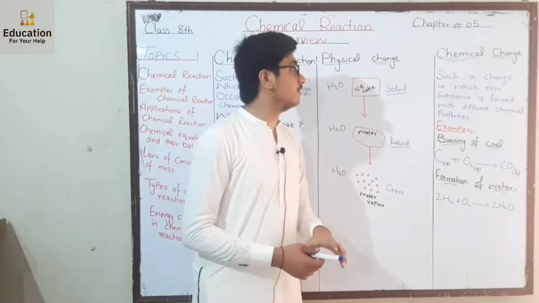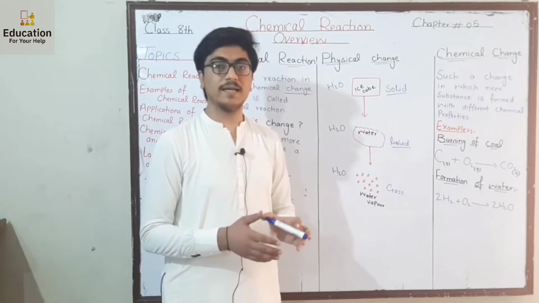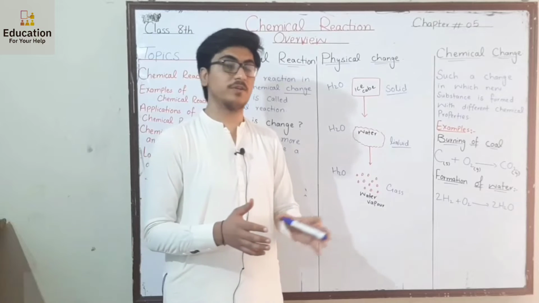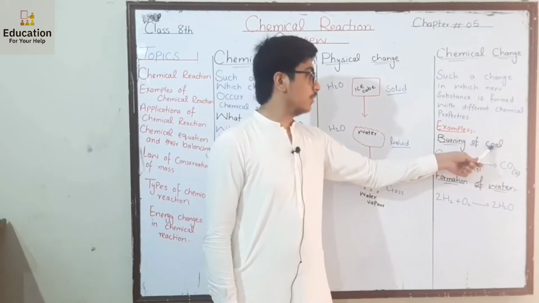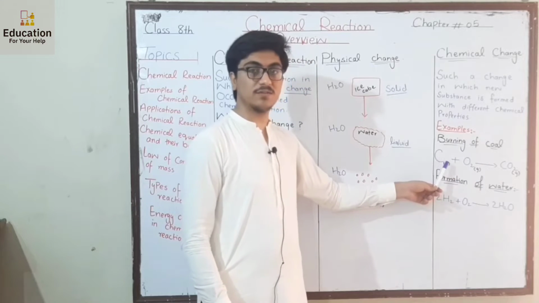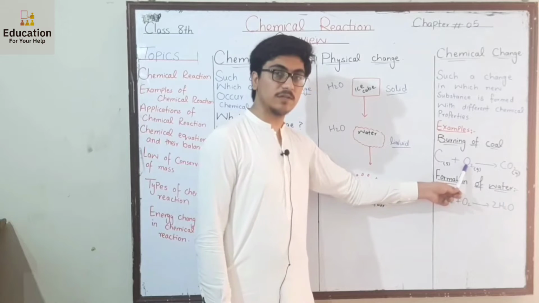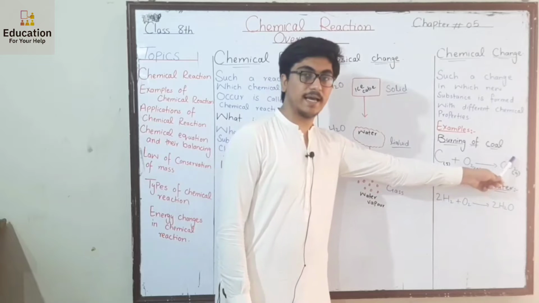What is chemical change? A change in which a new substance is formed. When two or more substances combine and the product is entirely a new substance which is different from its parent substances. Let's suppose we have the example of burning of coal. The chemical formula of coal is carbon. When it burns, the process of burning always occurs in the presence of oxygen. The chemical formula of oxygen is O2. It gives carbon dioxide gas.